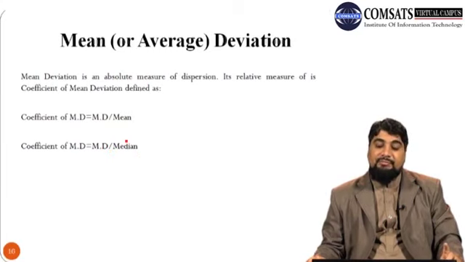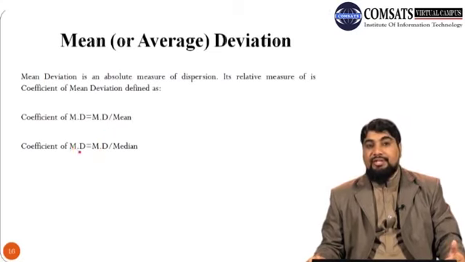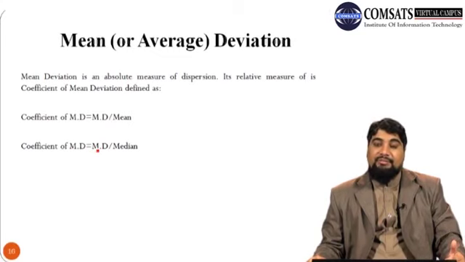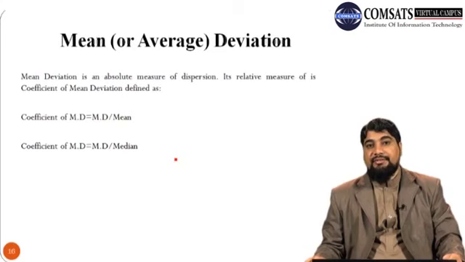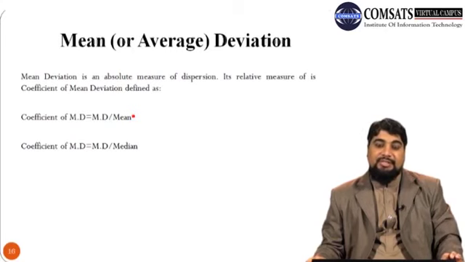So if the deviations are taken from the mean, then in order to calculate the coefficient of mean deviation, we have to divide the mean deviation by the mean. But if the deviations are calculated from the median, then the coefficient of mean deviation will be equal to mean deviation divided by median. Since it is a relative measure and a ratio of two quantities, it is a dimensionless or unitless number. So we can also use the coefficient of mean deviation to compare the variation in two or more data sets.